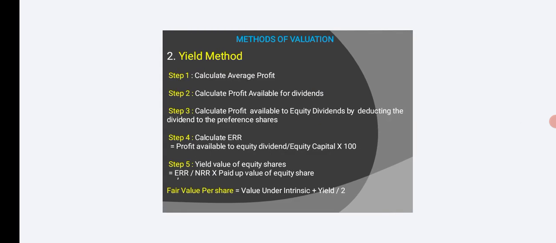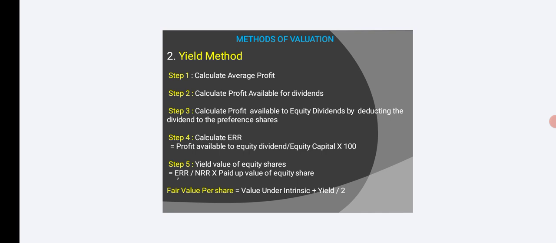Number two, yield method. To calculate value per share under the yield method, we follow these steps. Step one, calculate average profit. Step two, calculate the profit available for dividend. Step three, calculate the profit available to the equity shareholders by deducting the dividend to the preference shares.